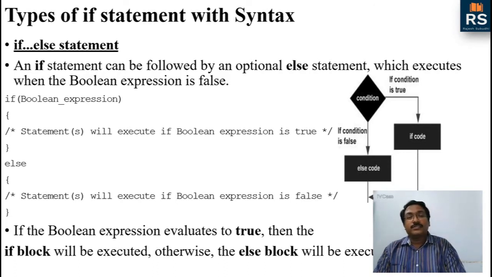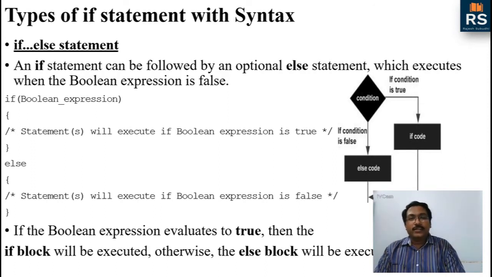The if block consists of those statements, instructions or commands which you want to execute if the condition is true. Similarly, the else block will contain those statements which you want to execute if the condition is false. So here, as I have written the syntax, if the Boolean expression is true, within the curly braces of if we have to write the statements which we want to execute.